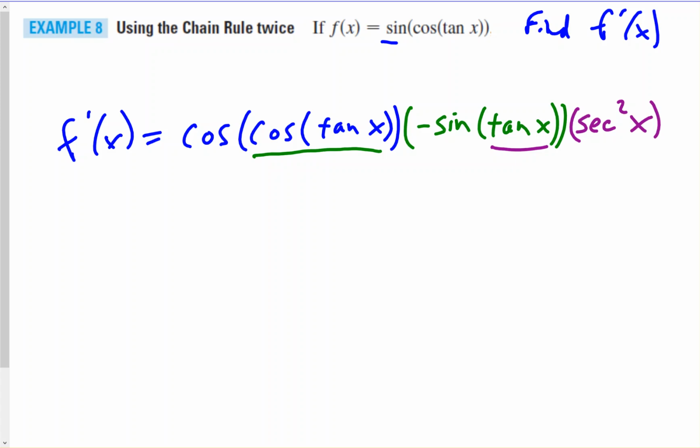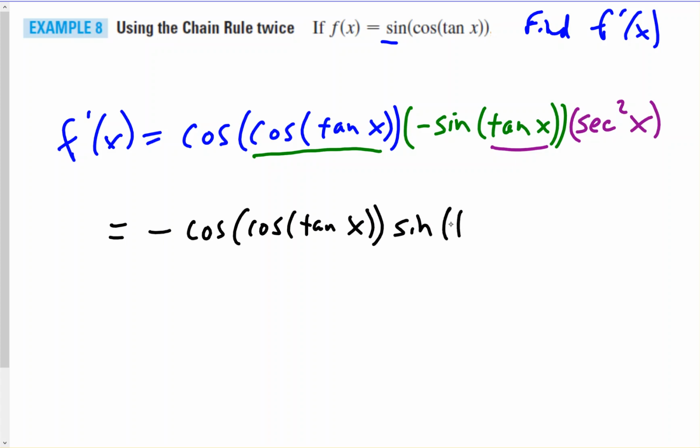Okay, so the next thing we would do, we would bring this negative out in front like a coefficient. So negative, and then we would have cosine of tangent, times sine of tangent, times secant squared of x.